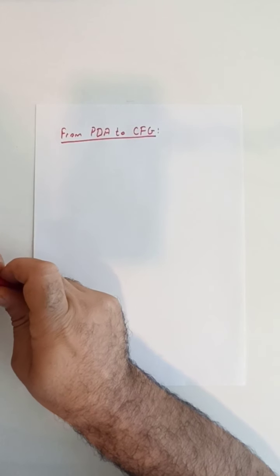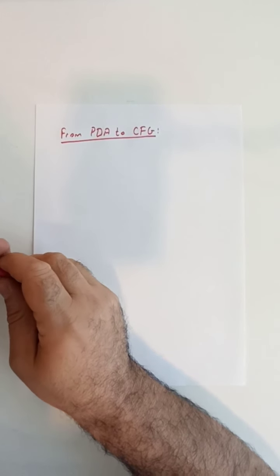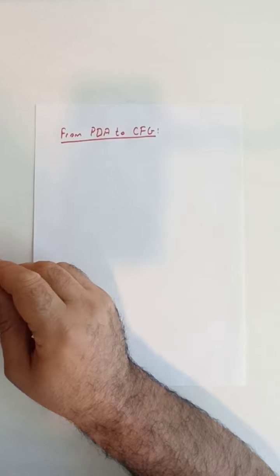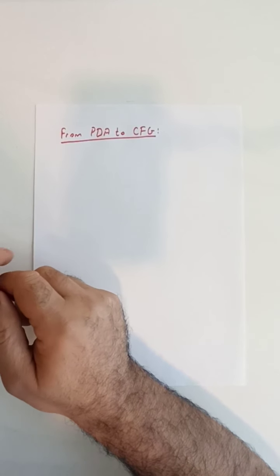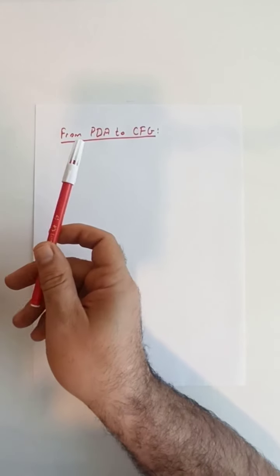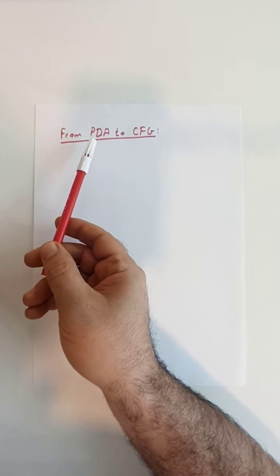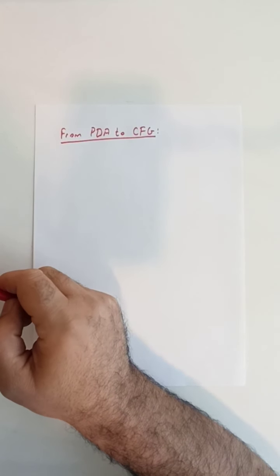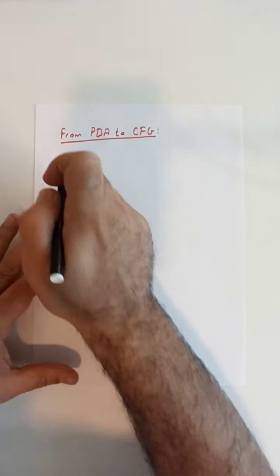So this direction is slightly harder or slightly more complicated than the first direction. What we'll do is we'll first make some assumptions regarding the PDA that we are working with. Let's write down our assumptions.